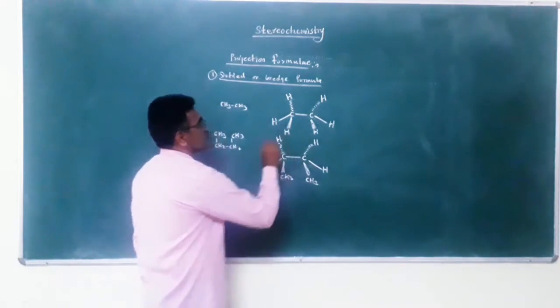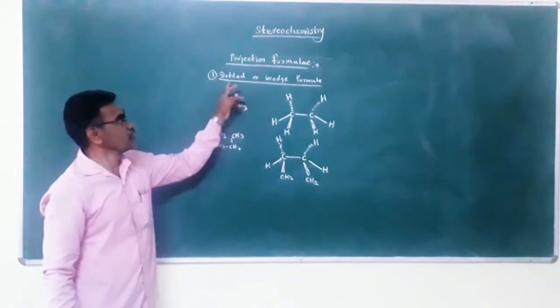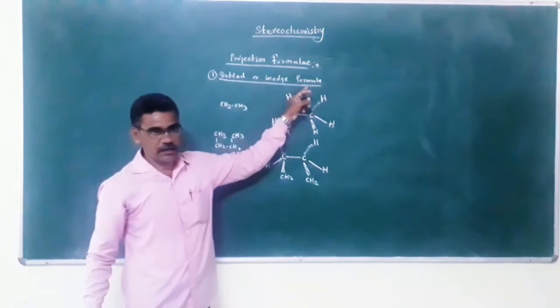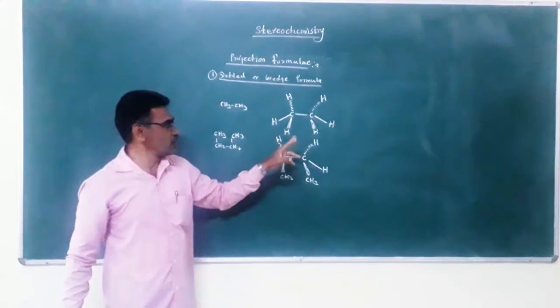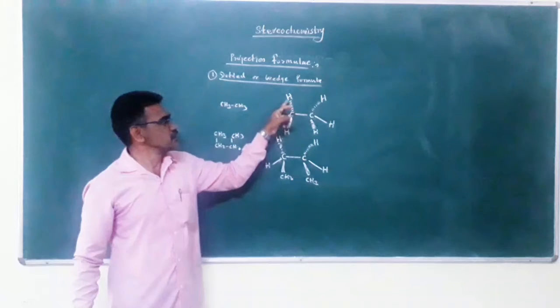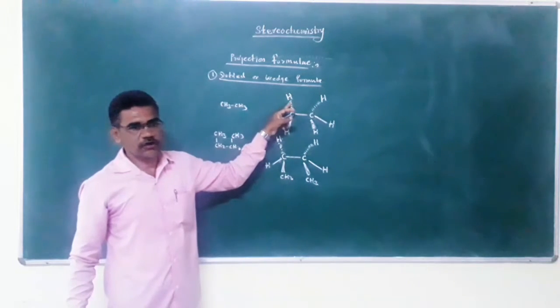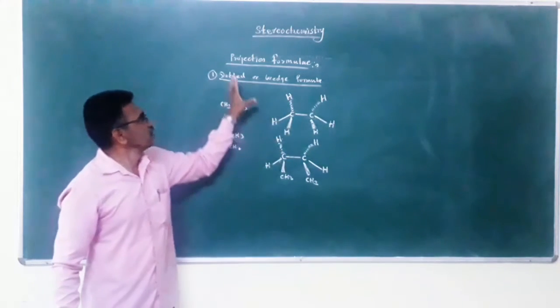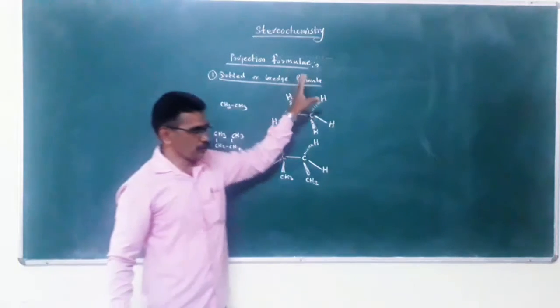This is the first projection formula, the dotted or wedge formula. There are three different bonds: this is a normal bond, this is a thick bond, and this is a dotted line.